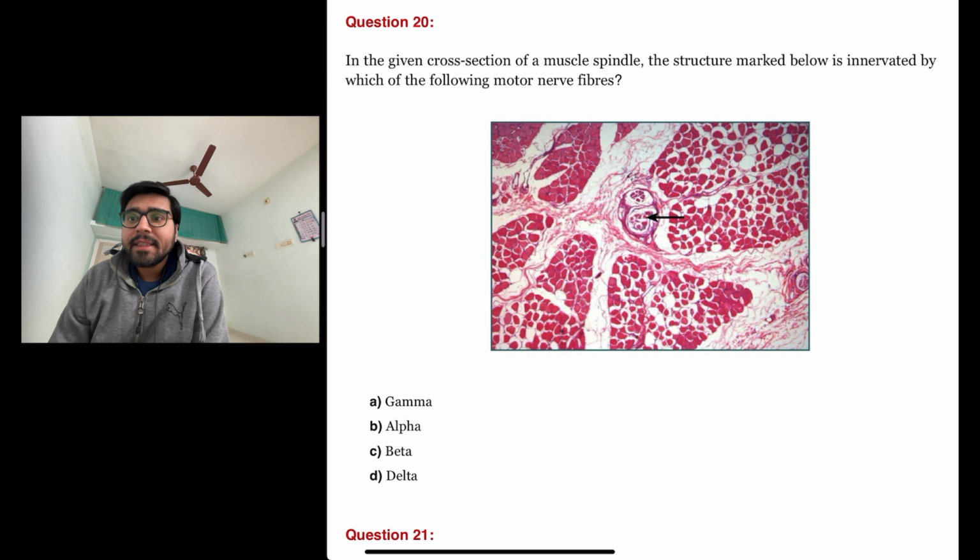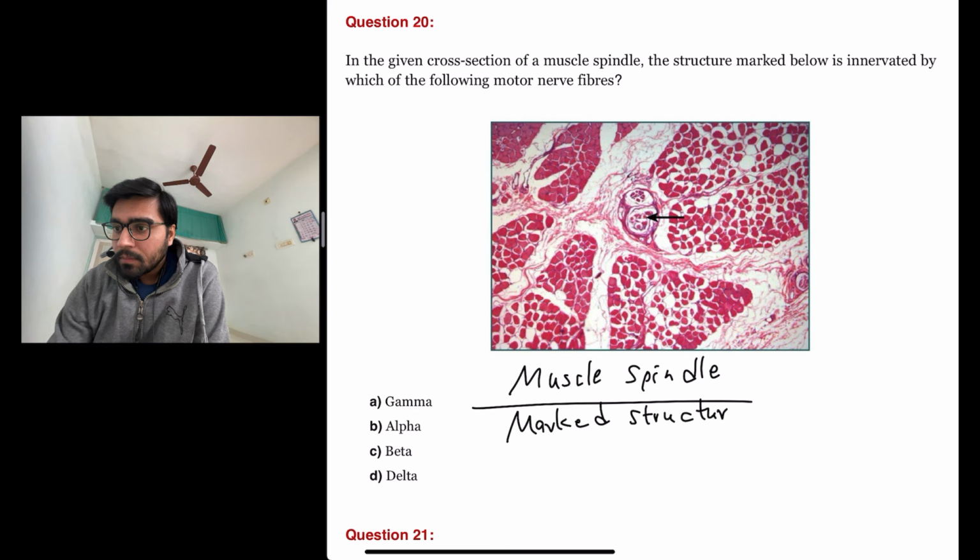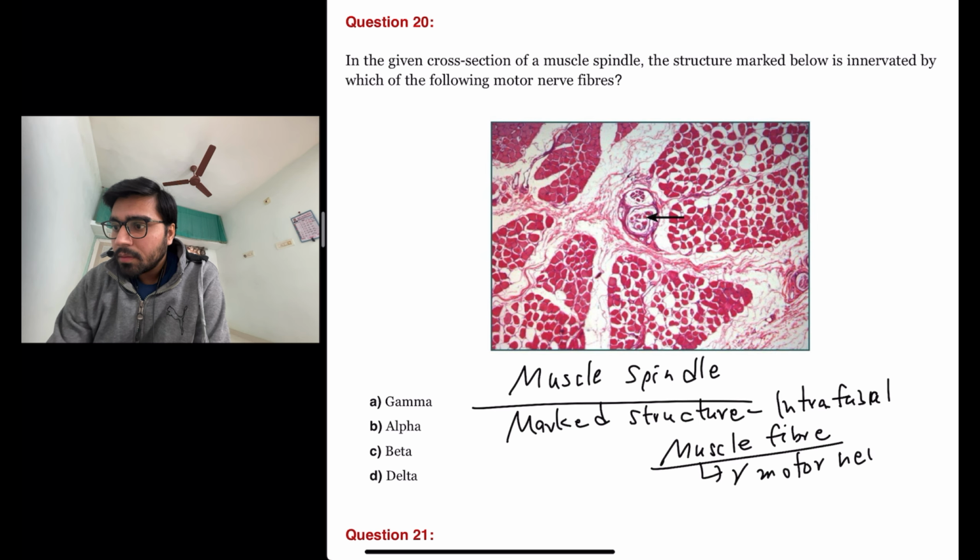The next question is: in the given cross section of a muscle spindle, the structure marked below is innervated by which of the following motor nerve fibers? The structure marked is the cross section of a muscle spindle. The marked structure is intrafusal muscle fiber, which is innervated by gamma motor neurons. So the answer here is A.